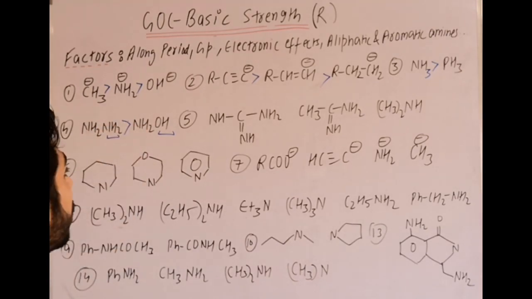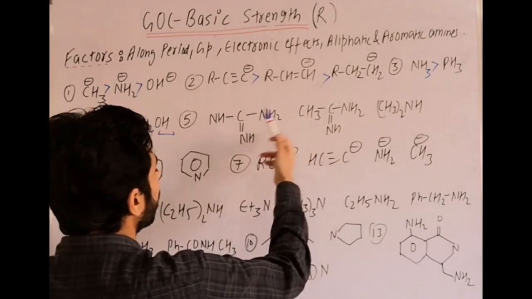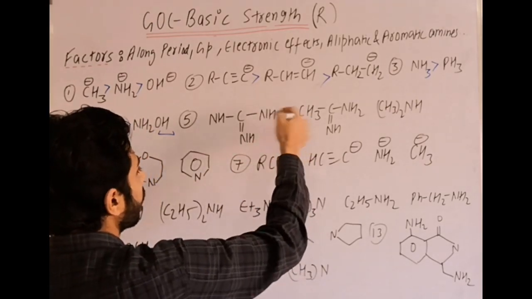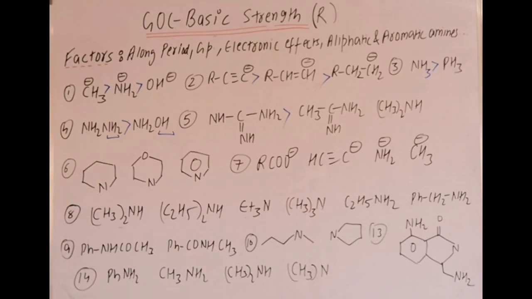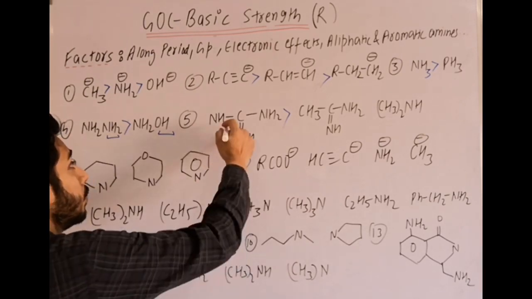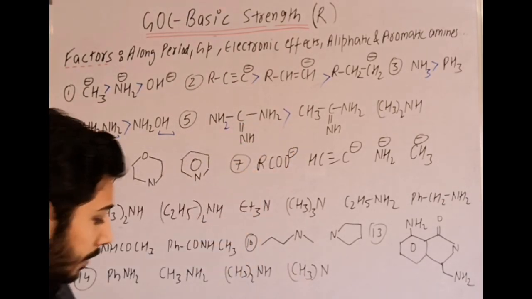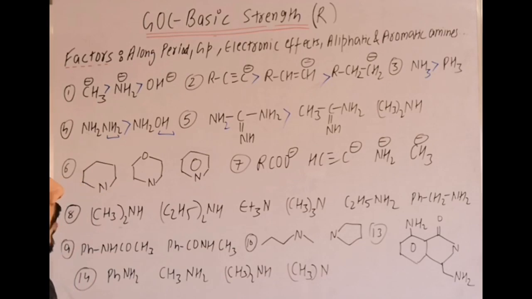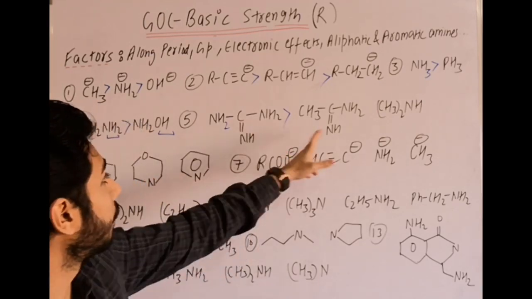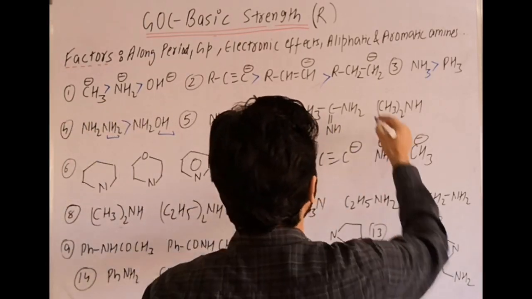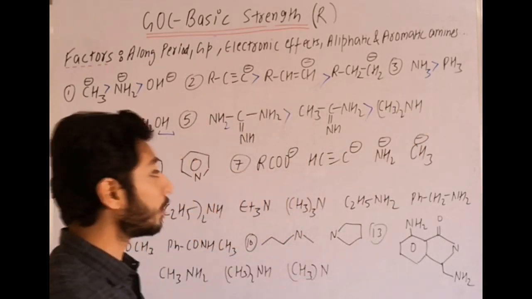Then question number 5: first one is guanidine, second one is amidine. Guanidine is more basic than amidine. The reason, if you remember, is that more electron releasing groups are present, that is 2 NH2 groups, and the lone pair is localized. One more thing I want to tell here: in the 5th example one more part is there, which is amidine compared with aliphatic amine.